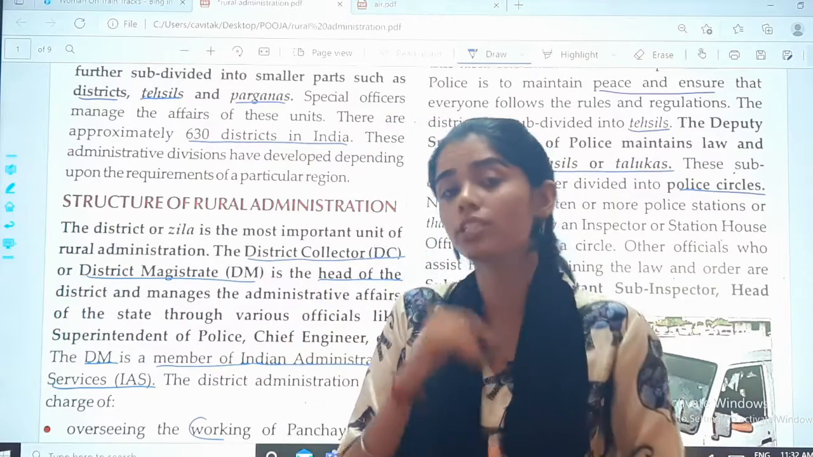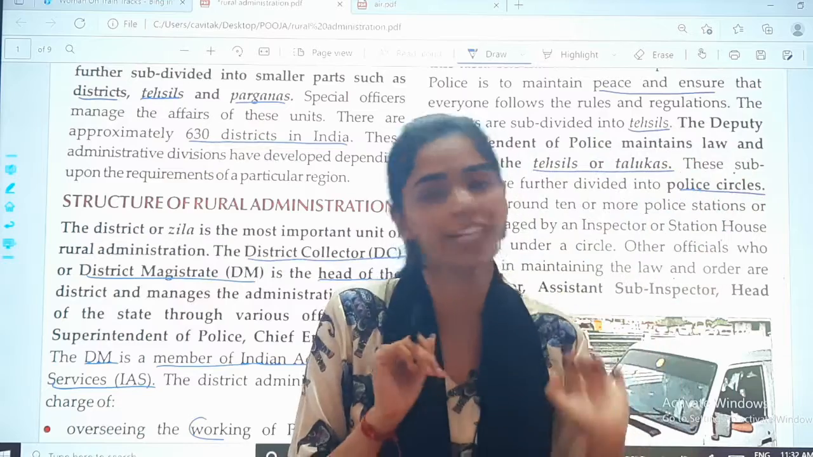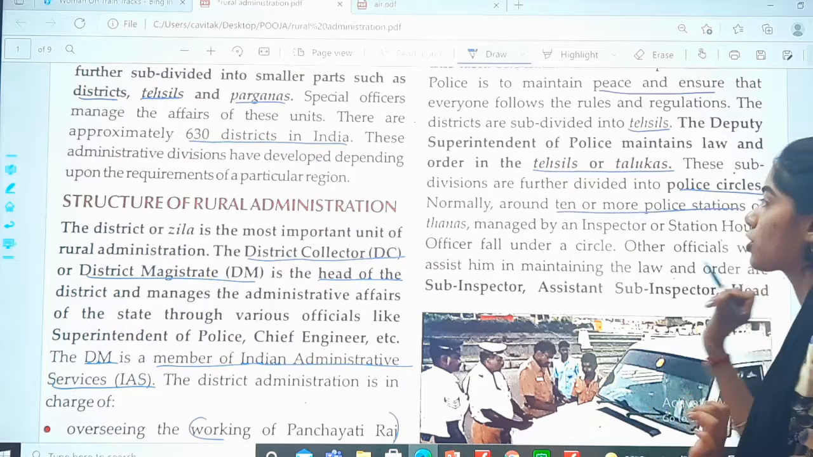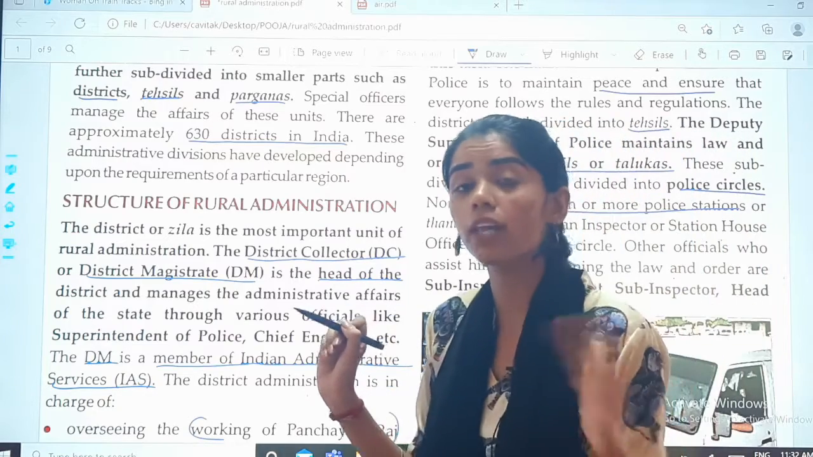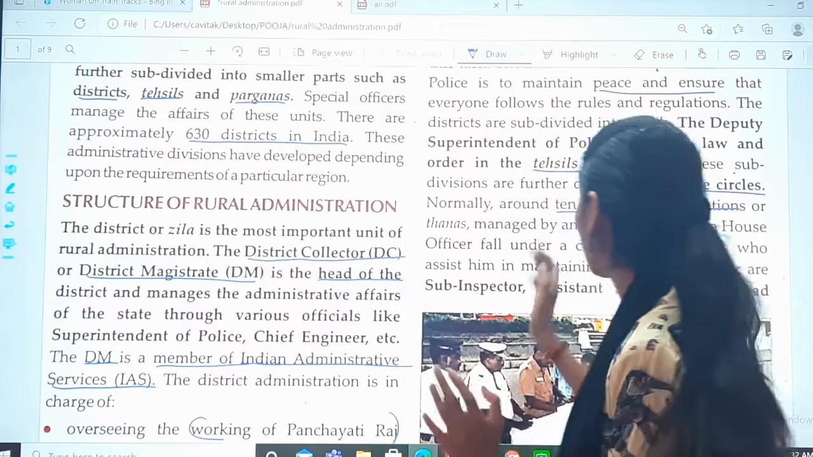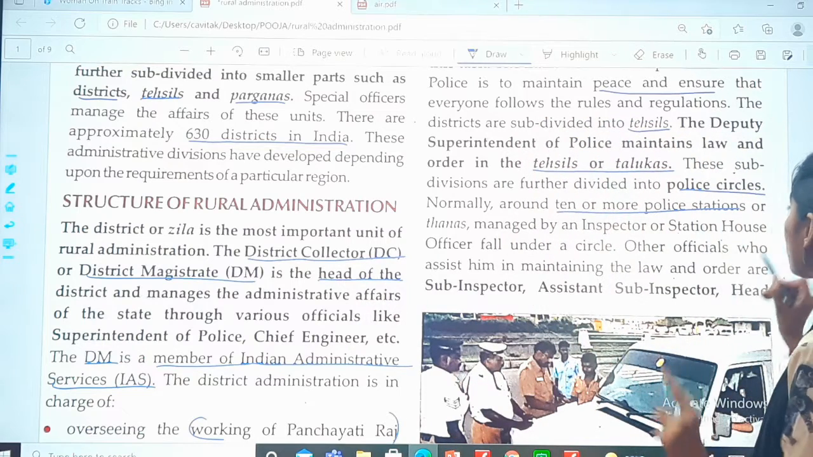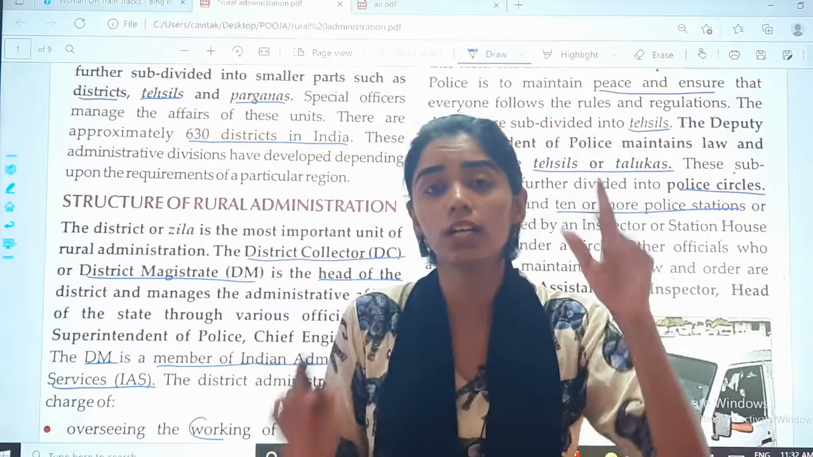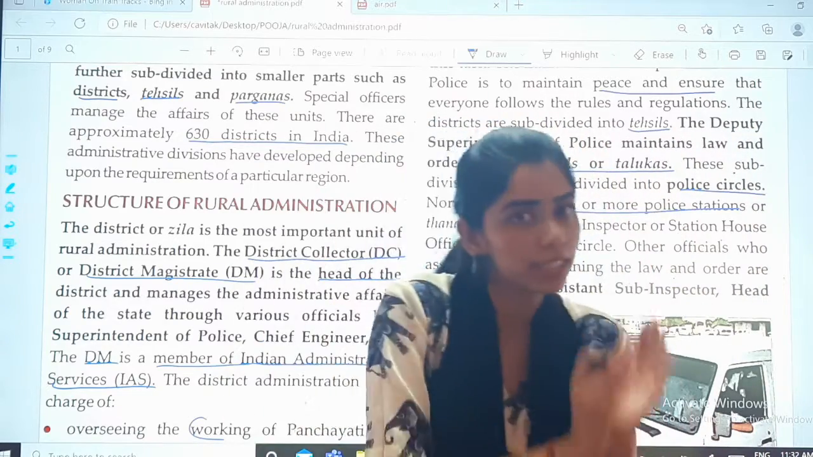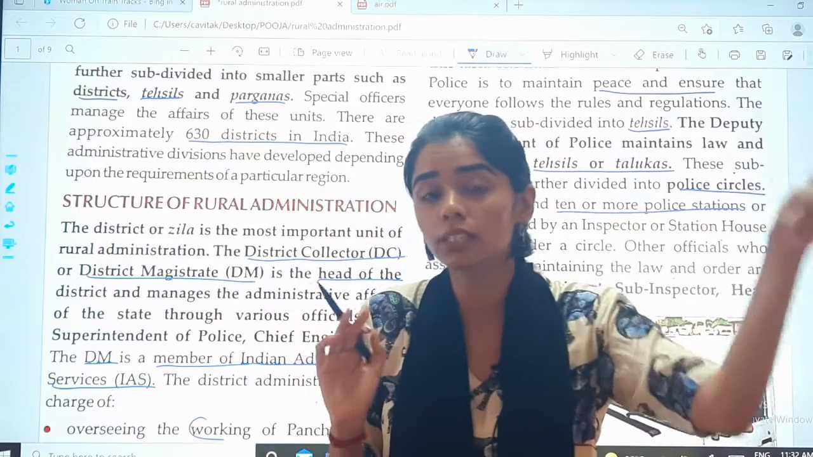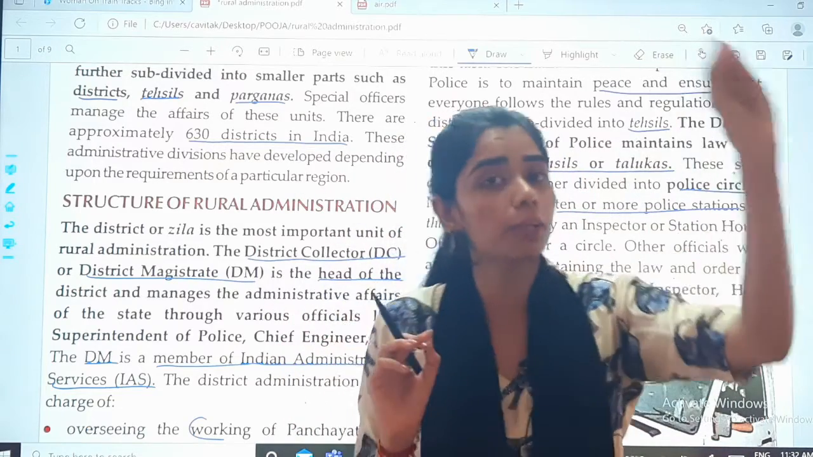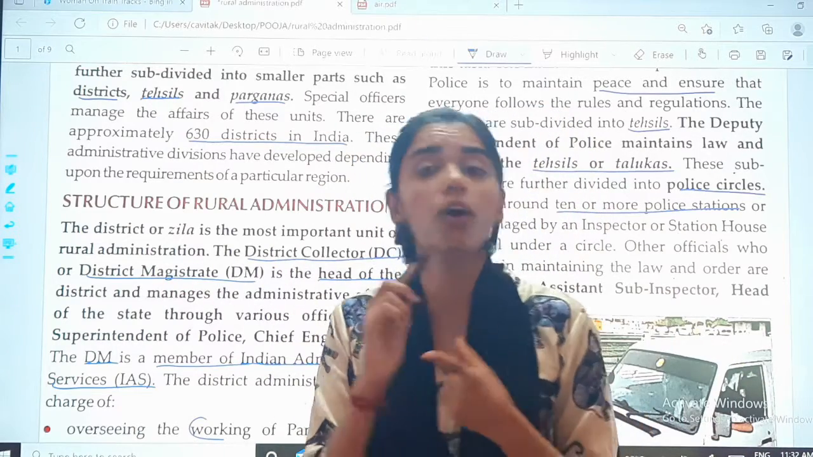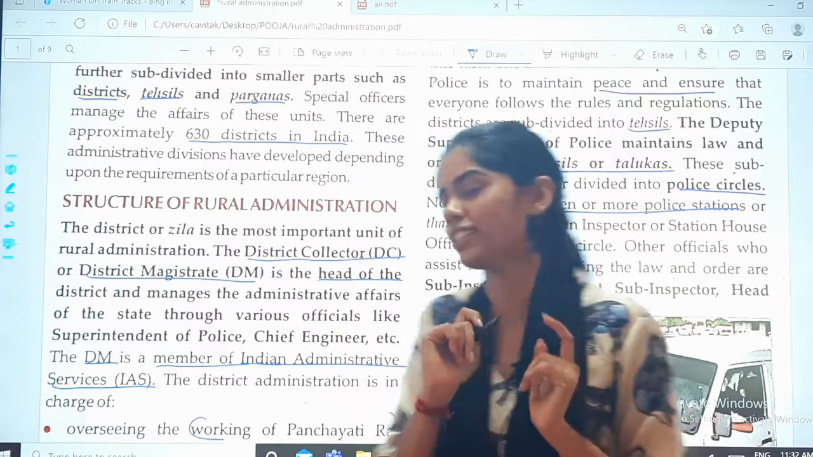But then it is more subdivided into different police stations. Let's read about it. Around 10 or more police stations or thanas. In Hindi we call it police thana, right? So police thanas managed by an inspector or station house officer fall under a circle. See what they do? Area wise they divide it. They form circles, police circles. In this area there will be a police station, in the other area a police station, so that proper law and order is maintained.